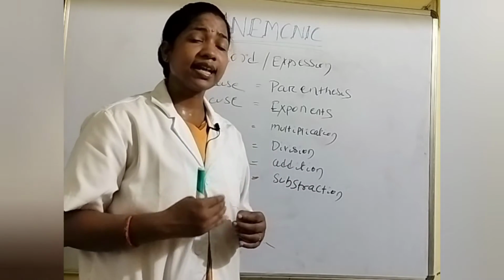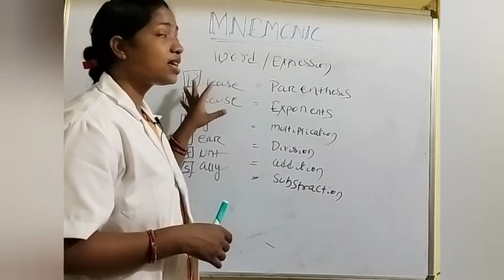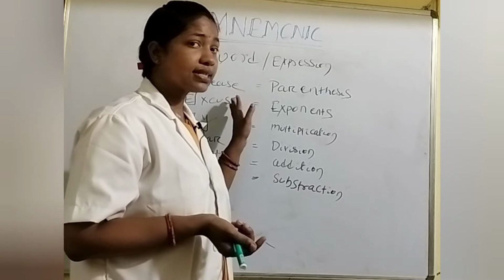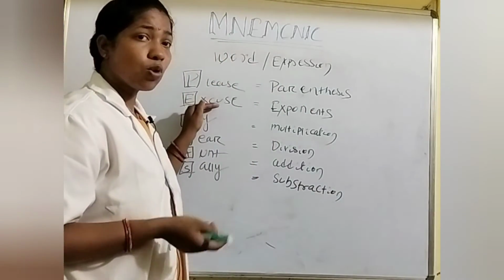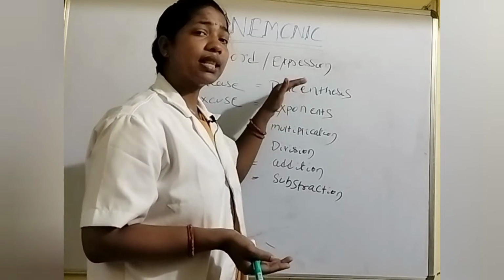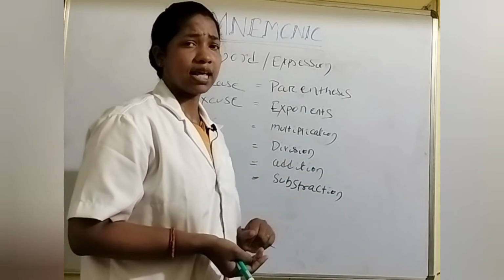From that sentence I should get a clue. The first one is please. From that please I remember what is present in the mathematical steps, that is parenthesis. Next, from excuse, I remember exponents. In that way I can remember all the steps.